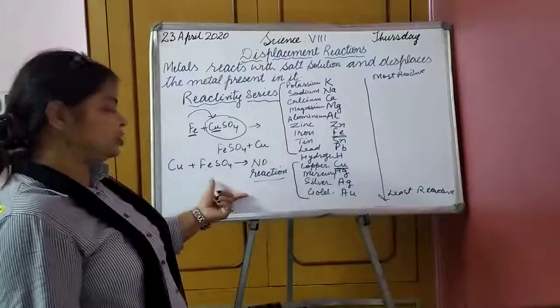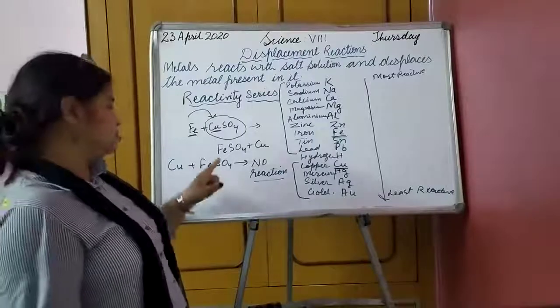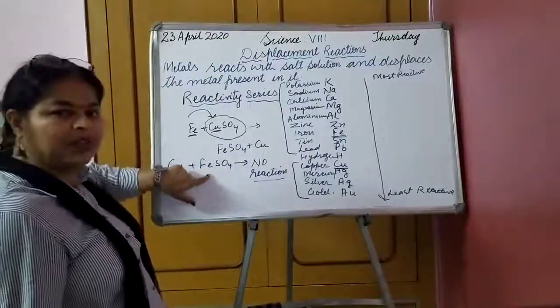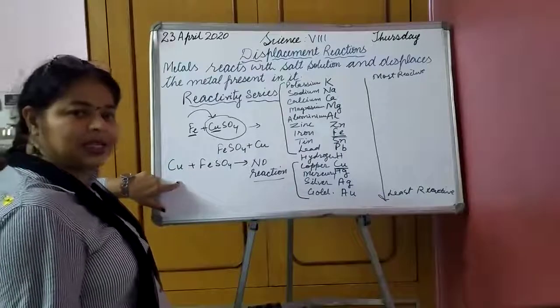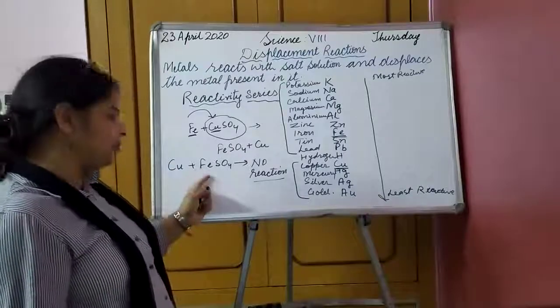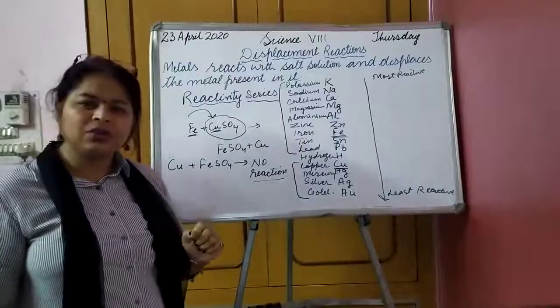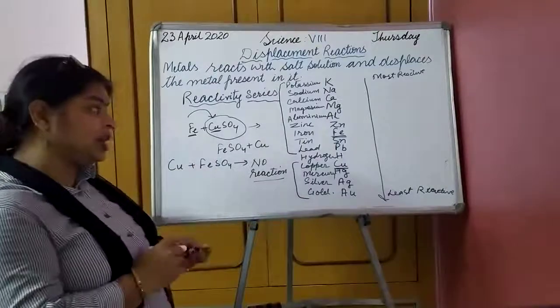Fine, no reaction. Why? Because copper is less reactive than Fe. So it does not have this tendency to remove Fe from ferrous sulfate and take its place. Is it okay? So now the questions can be asked like this.